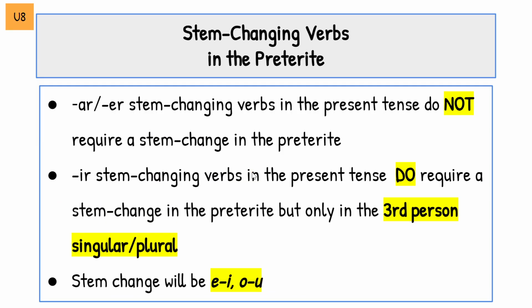All right, one thing to know. AR and ER stem changing verbs in the present tense do not require a stem change in the preterite. We already talked about that. But IR verbs in the present tense do require a stem change in the preterite, but it will only happen in third person singular and plural, and your only options will be E to I or O to U. Okay? We're going to do that in the next lesson.